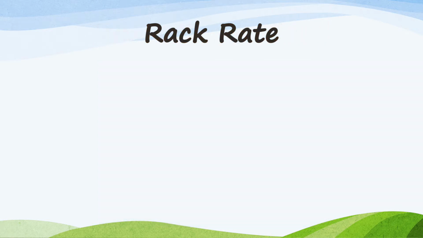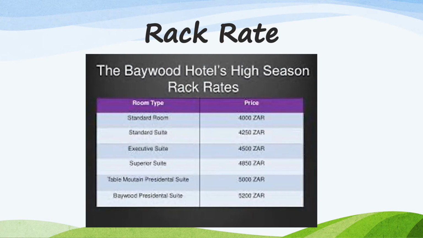Rack rate. Hotels generally fix a standard rate for each category of rooms offered for accommodation to the guest. The standard rate of a particular type of room before any discounts is called as rack rate. Traditionally, a rate board was placed near the room rack and hence the name rack rate. The tariff card of the hotel should mention the taxes applicable on the room rents.